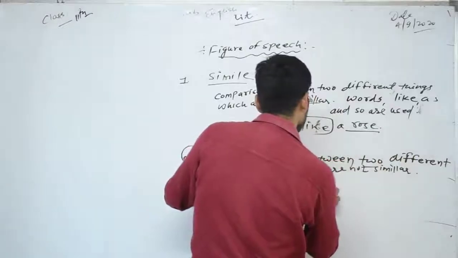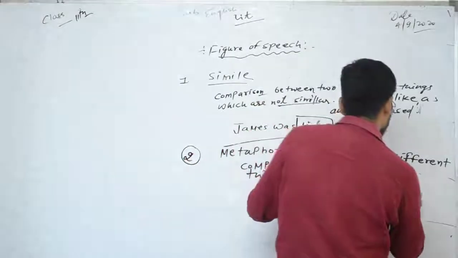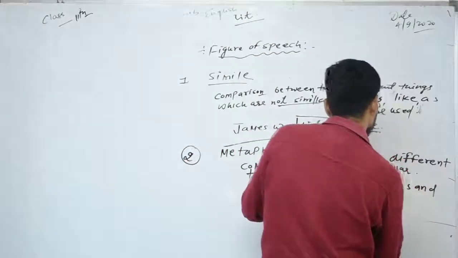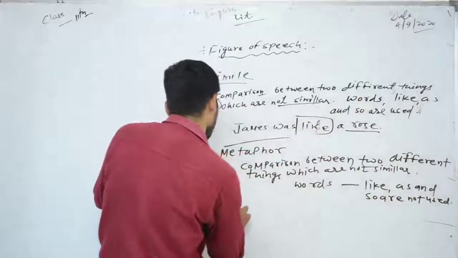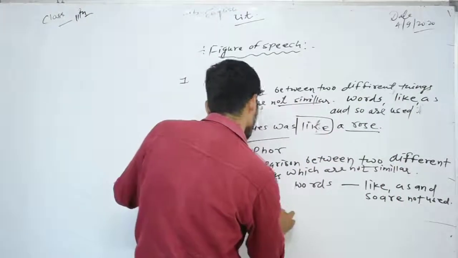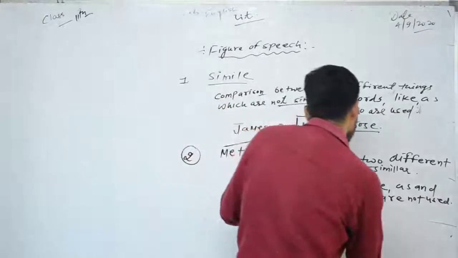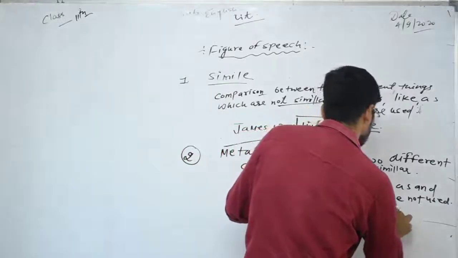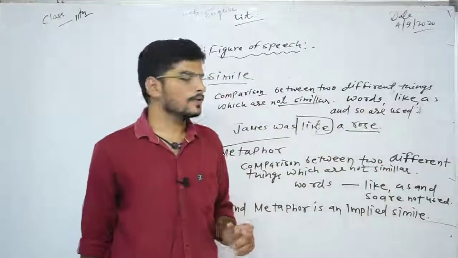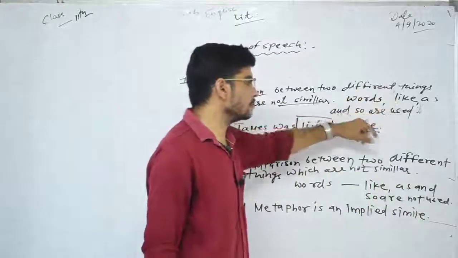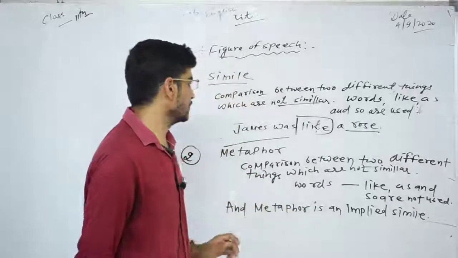Words like as and so are not used. And metaphor is an implied simile. The minute difference between simile and metaphor is we do not use words like, as and so in metaphor. And we can say that metaphor is an implied simile.